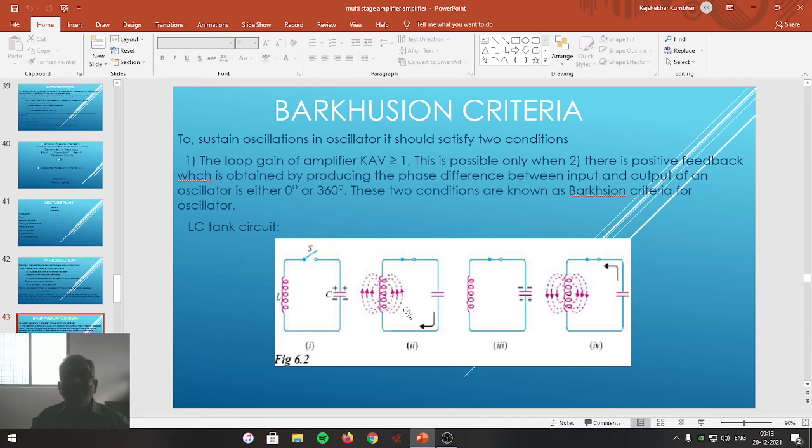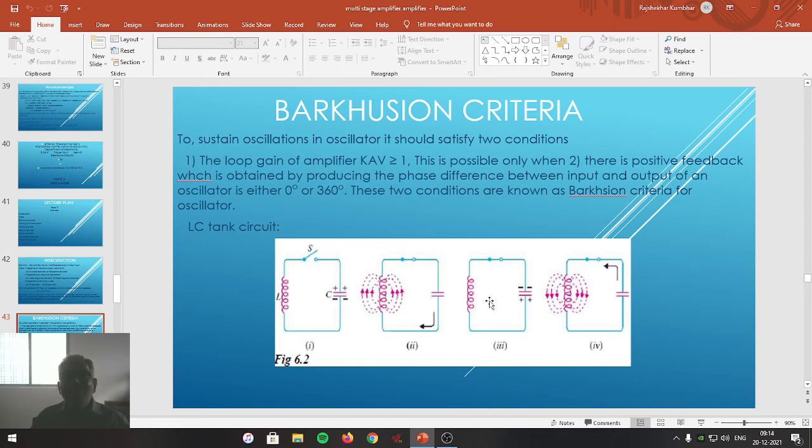But once the steady state is reached, naturally, as the switch is closed and the capacitor is completely discharged now, the magnetic flux across the inductance starts collapsing. As the magnetic flux starts collapsing, the current starts flowing through the capacitor in the opposite direction, so that the capacitor starts charging with the opposite polarity as represented in figure 3.